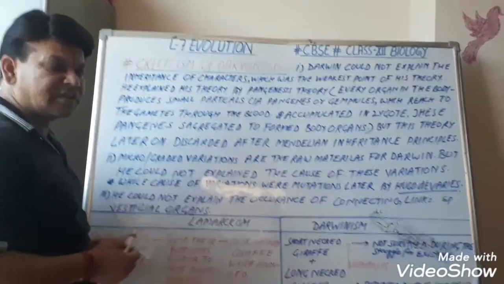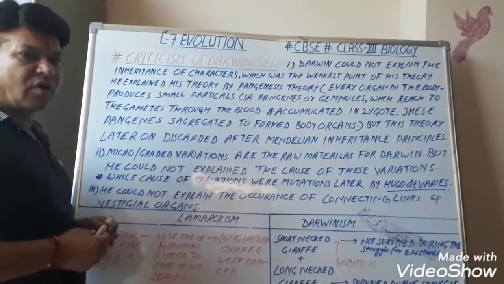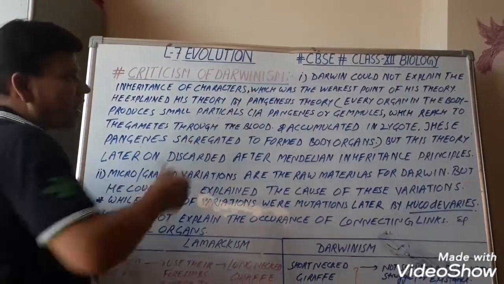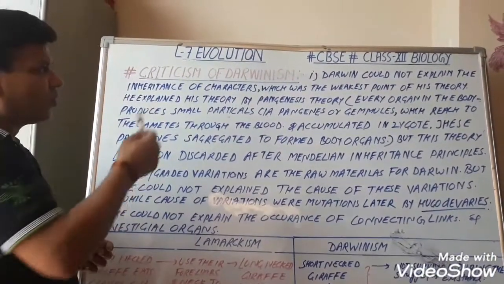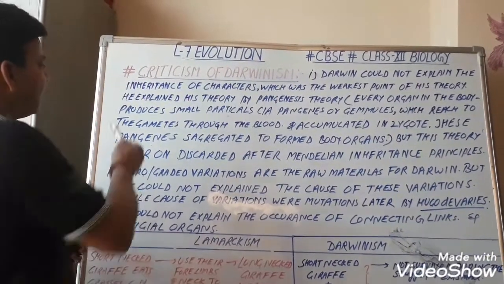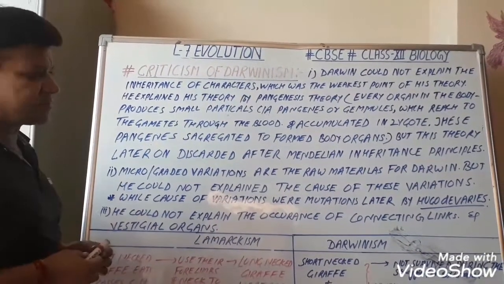Now, criticism of Darwinism or demerits of Darwinian theory. Darwin could not explain the inheritance of characters, which was the weakest point of his theory. He explained his theory by the pangenesis theory.